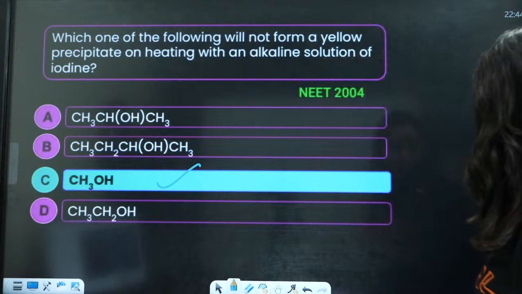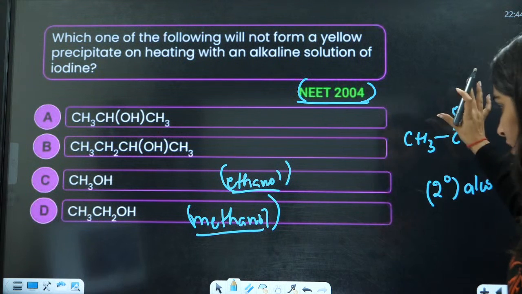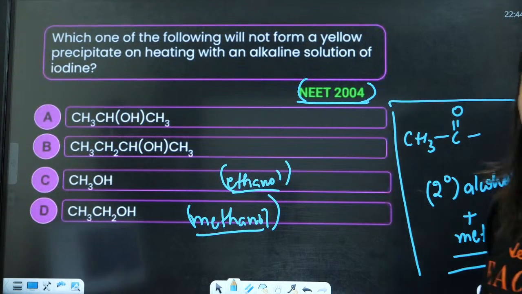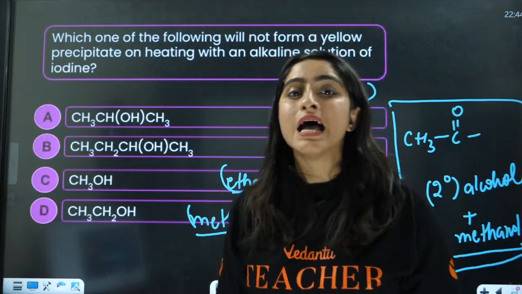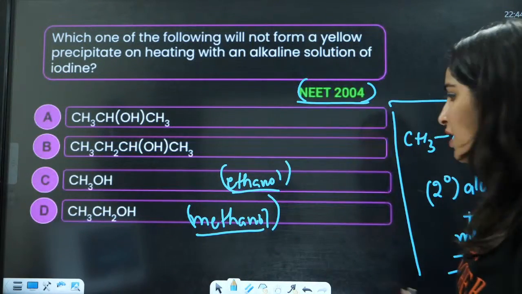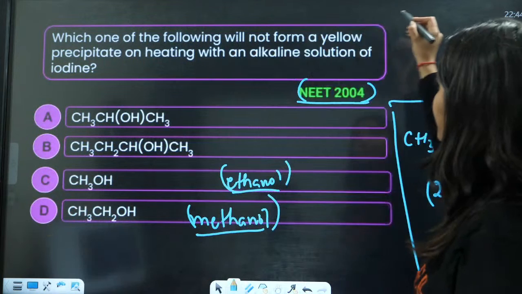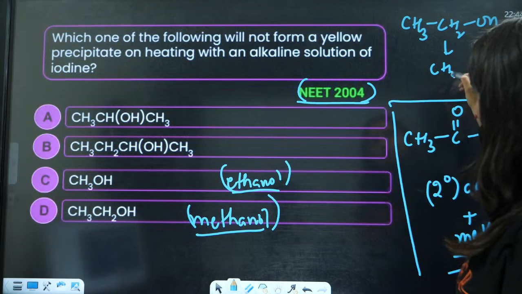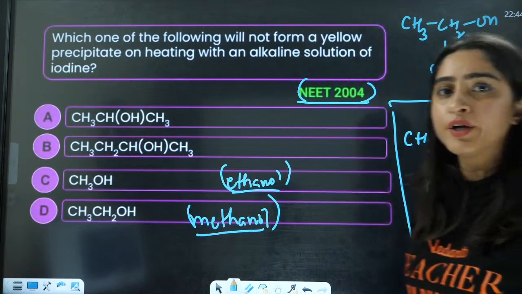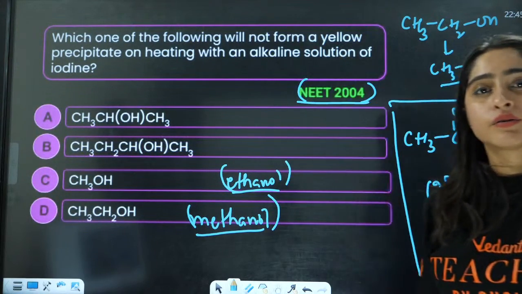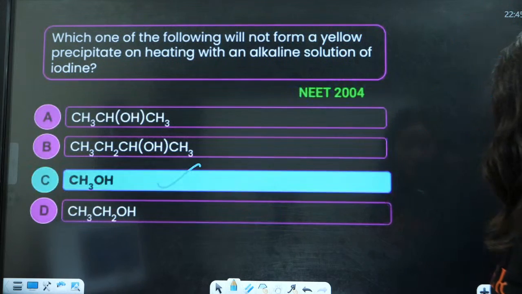I've already mentioned this to you. You have this ketonic or carbonyl part, 2 degree alcohol, plus methanol. All these are going to give a positive iodoform test. Ethanol does not give a positive iodoform test. In primary alcohols, methanol is the only one that gives a positive iodoform test, because methanol is easily converted into CHO, the aldehydic group. That is why it gives a positive test for iodoform. Right? Okay?